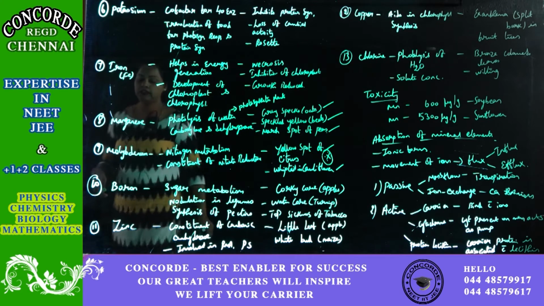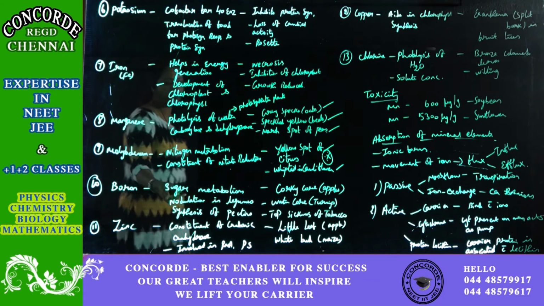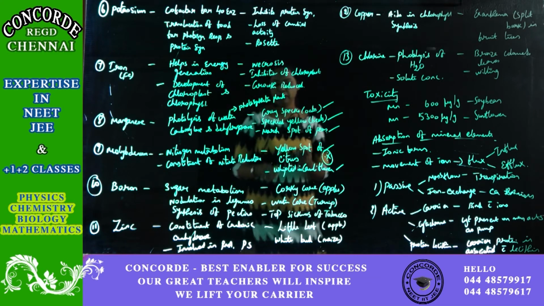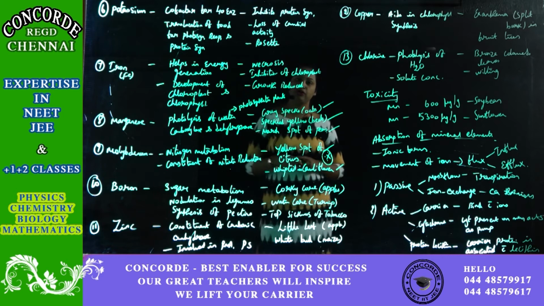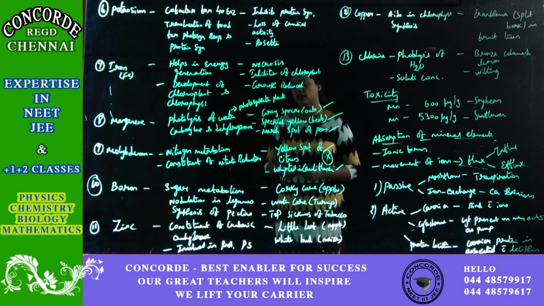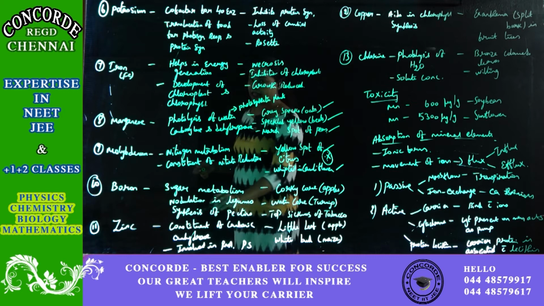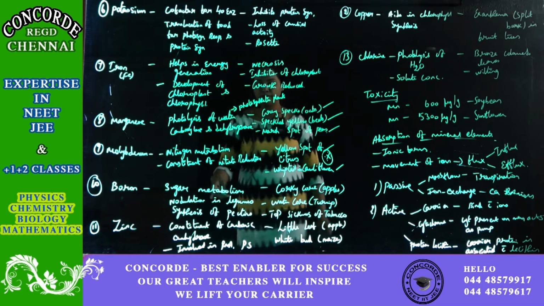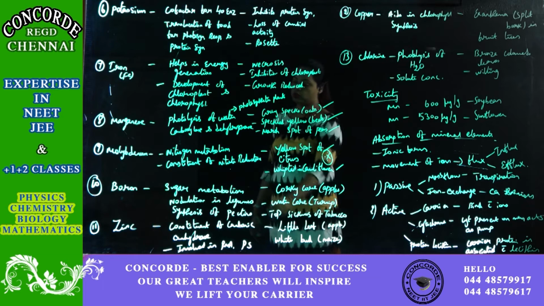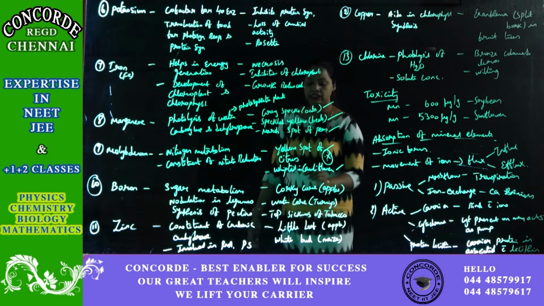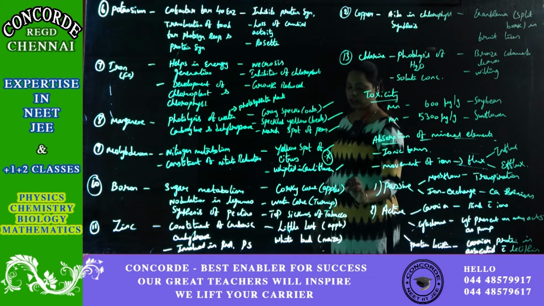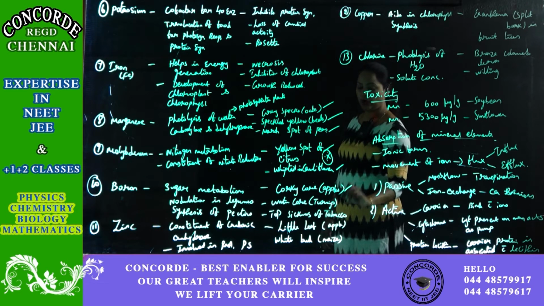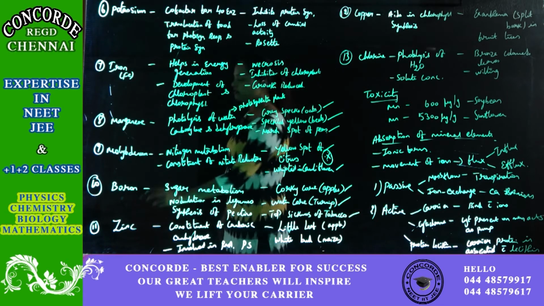The 10th essential component is boron. Boron is responsible for sugar metabolism. Not only that, for nodulation of legume plants, boron is required. The third function is synthesis of pectins. The diseases associated with improper supply are corky core in apples, water core in turnip, and top sickness of tobacco plants. All these are associated with boron.